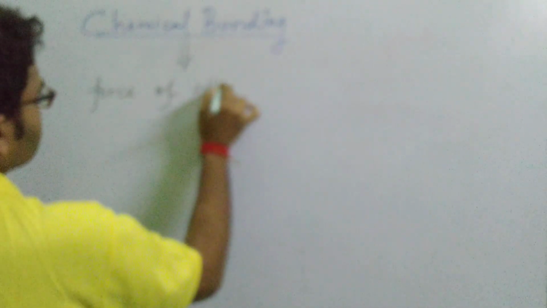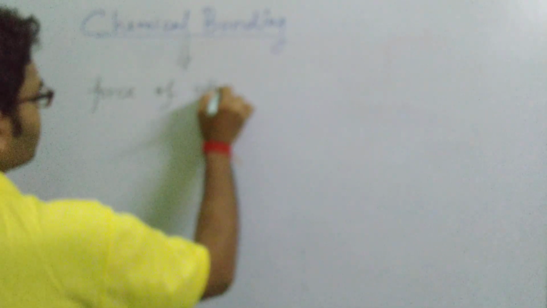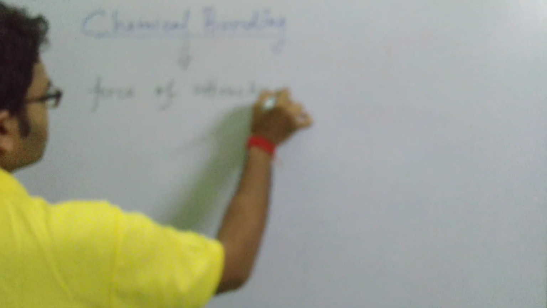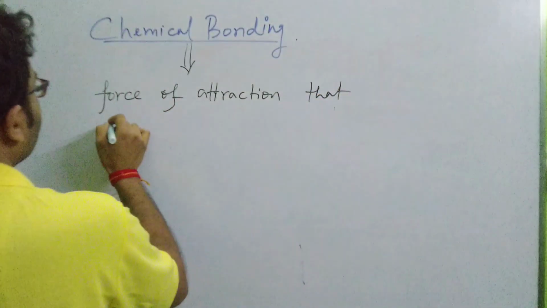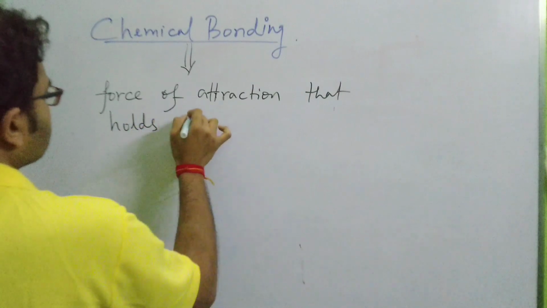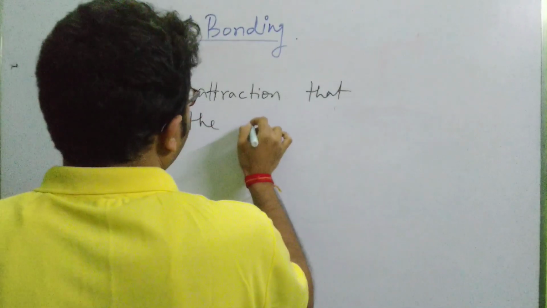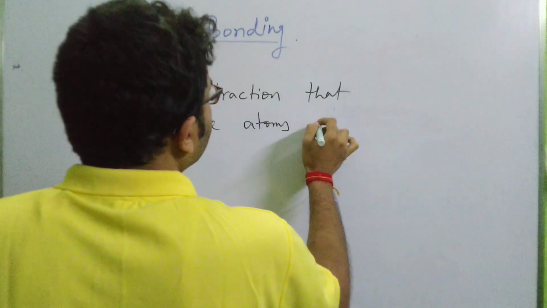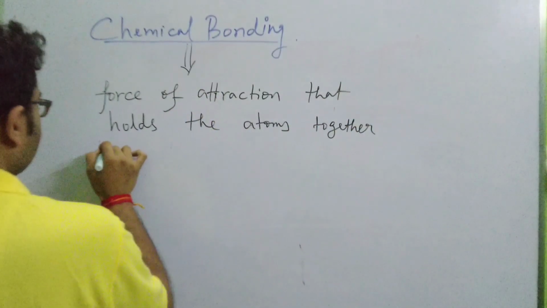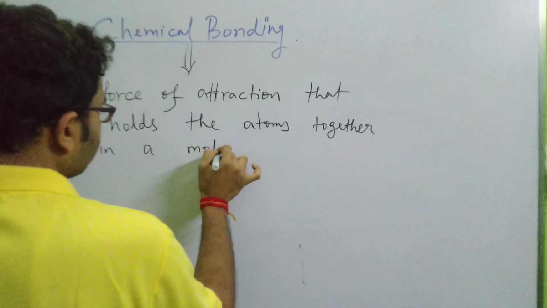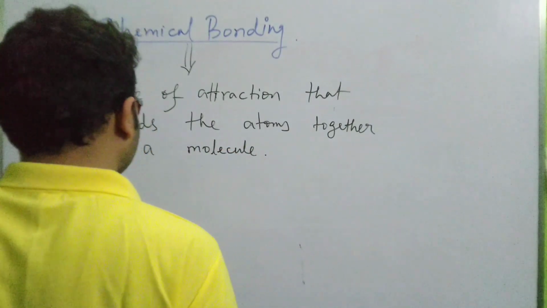Okay, so chemical bonding can be said to be the force of attraction that holds the atoms together in a molecule. So this is chemical bonding.